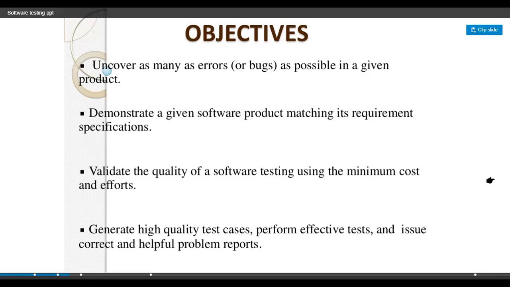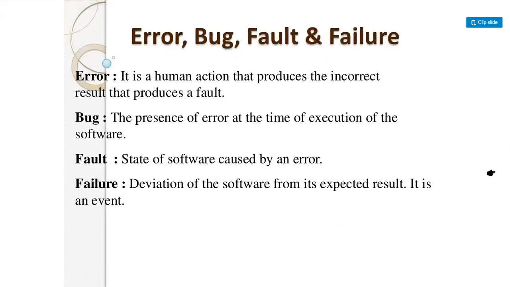Next point is error, bug, fault and failure. As we are performing testing, it is basically for errors, bugs, faults and failures, but these have different definitions and each has its own role while generating our software product. If I talk about the error, it is a human action that produces an incorrect result that produces a fault.